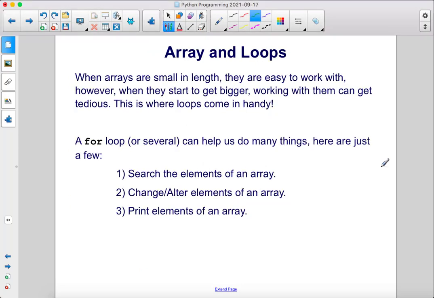When arrays are small in length, they're easy to work with. However, when they start to get bigger, working with them can get tedious. This is where loops come in handy. A for loop, or several, can help us do many things. Here are just a few. Search the elements of an array, change or alter elements of an array, and print elements of an array.